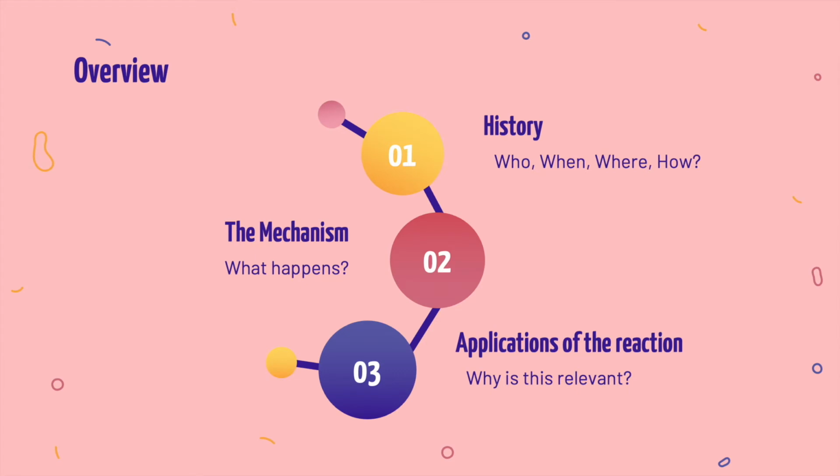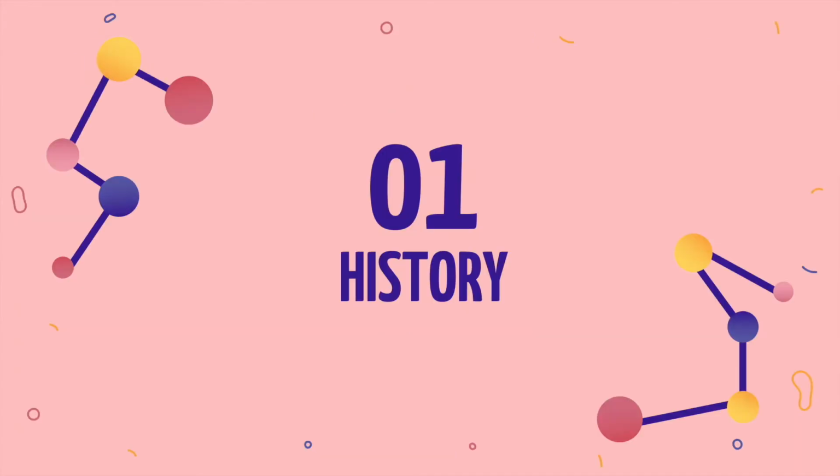So here's a bit of an overview of what we're going to be talking about in today's video. First, we'll talk about the history of the Staudinger reaction, how it was founded, when it was founded, and who made it all happen. Next, we'll talk about the mechanism, what actually happens during this reaction, and the steps involved to get to our final product. And lastly, we'll talk about applications of this reaction, why it's important not only in chemistry, but in the real world. First, let's talk about how this reaction came to be and who made it all happen.